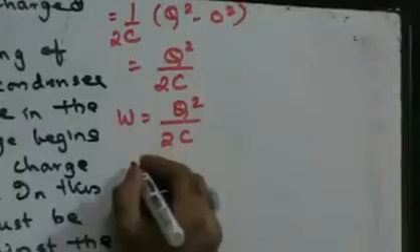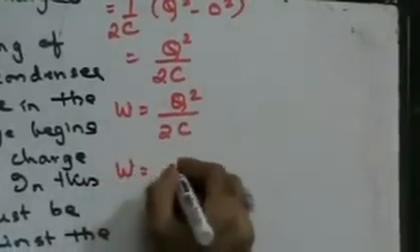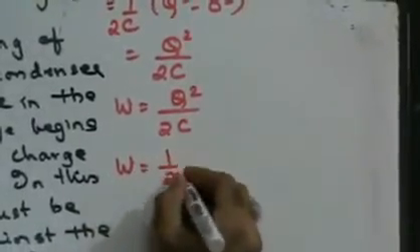Now let's try to write this equation in different forms. I can say that W is equal to 1 upon 2, Q square upon C. We have said that Q can be written as VC.